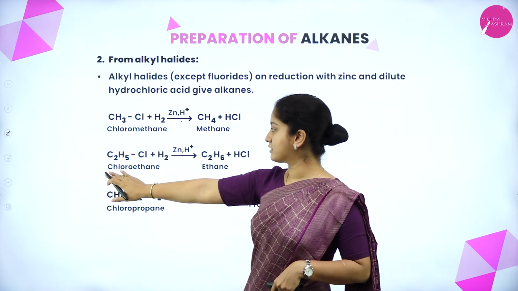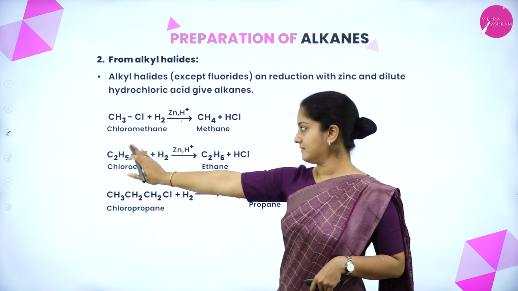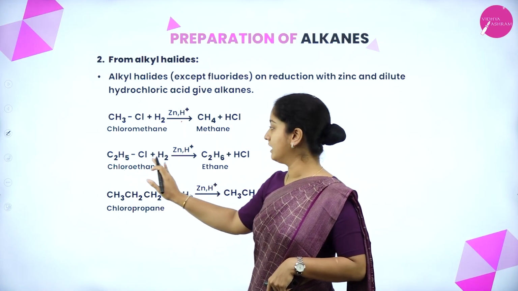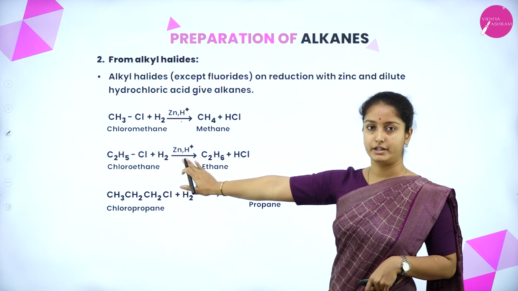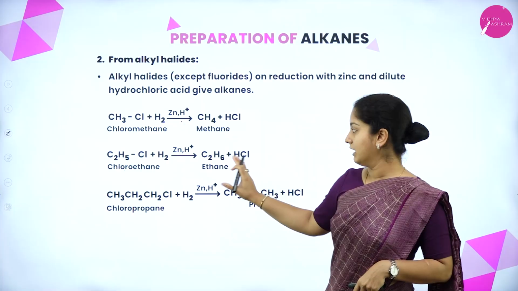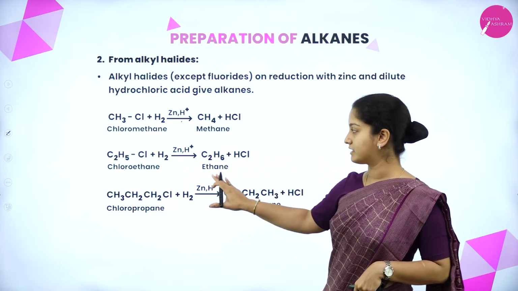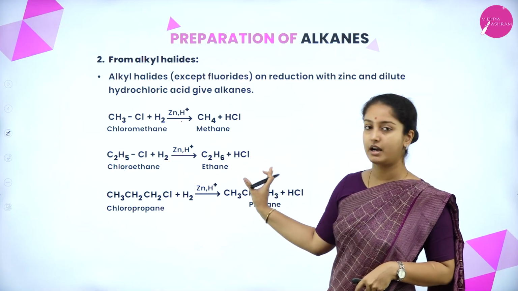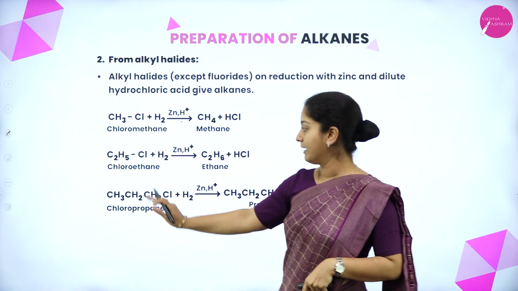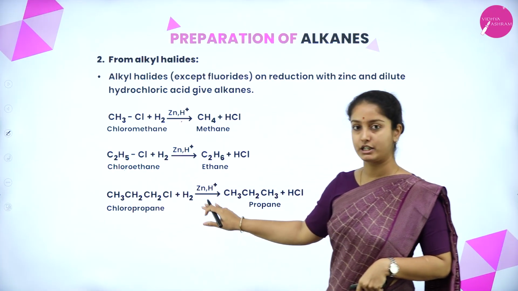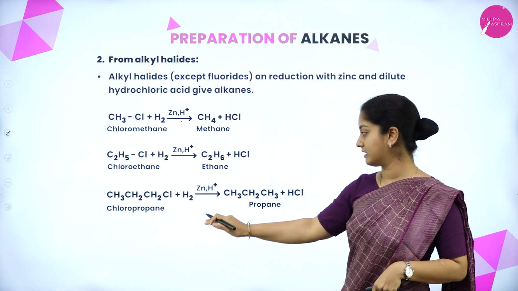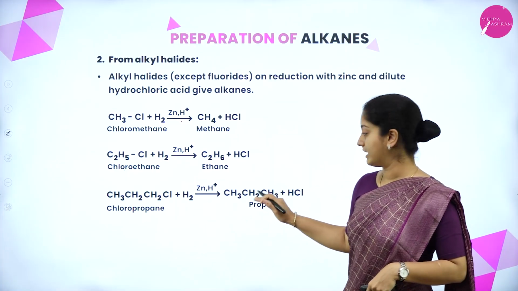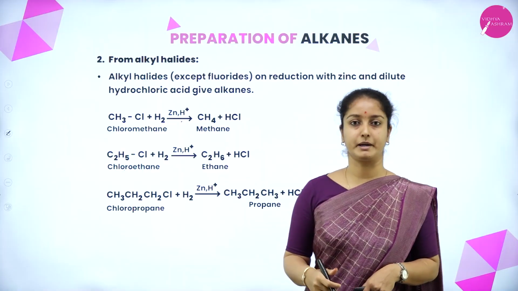The second example is chloroethane, that is C2H5Cl. On reduction with hydrogen in the presence of zinc and hydrochloric acid, it gives ethane, the corresponding alkane, along with hydrochloric acid. Then chloropropane, on reduction with zinc and hydrochloric acid, gives the corresponding propane and then hydrochloric acid as a byproduct.